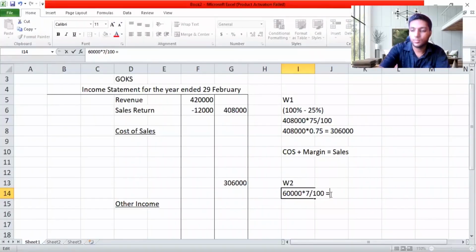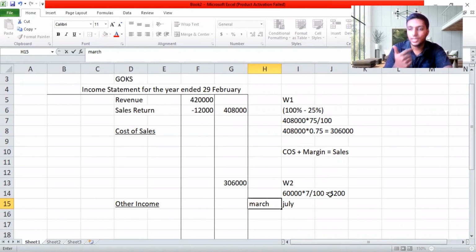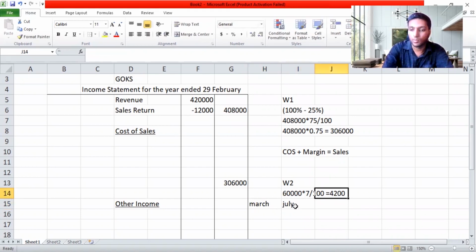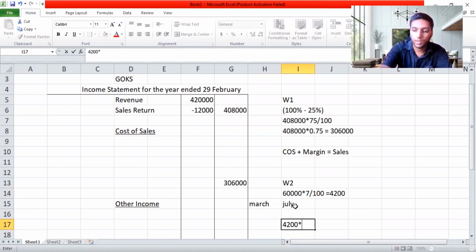It's 4,200. But they took the loan in July. The year starts in March. So actually, he has missed March, April, May, June, 4 months, when he is calculating. So July he has taken: July, August, September, October, November, December, January, February. So 8 months we need to calculate when you are taking this amount of interest. So 4,200 into 8 over 12 will give you a value of